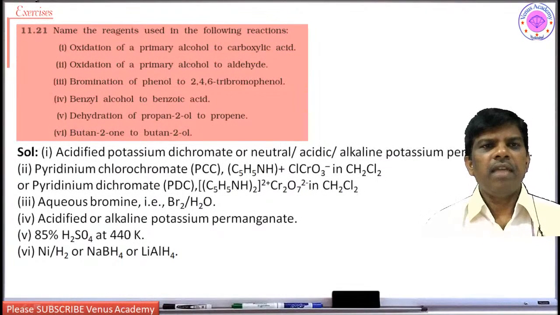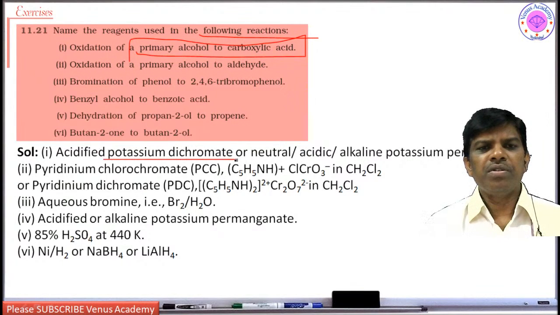Next, name the reagents used in the following reactions. Yes students, oxidation of primary alcohol to carboxylic acid. What is the best method? Potassium dichromate you can use, or neutral, acidic or alkaline potassium permanganate.